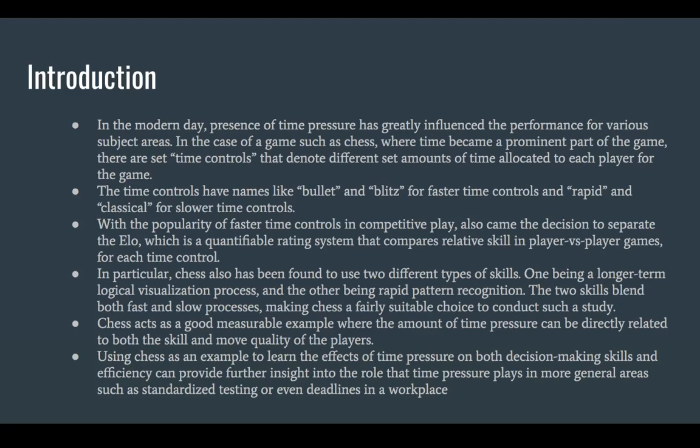The popularity of faster time controls in competitive play went up, so there came the decision to separate the ELO, which is a quantifiable rating system that compares the relative skill between players, for each time control. In particular, chess also has been found to use 2 different types of skills, one being the longer term and slower logical visualization process, and the other being rapid pattern recognition. These 2 skills blend both fast and slow processes, making chess a fairly suitable choice to conduct a study.